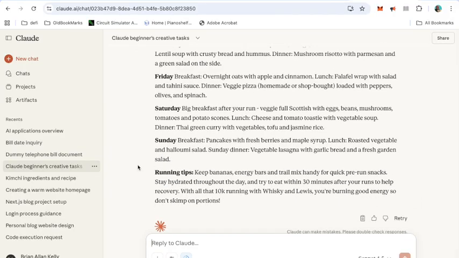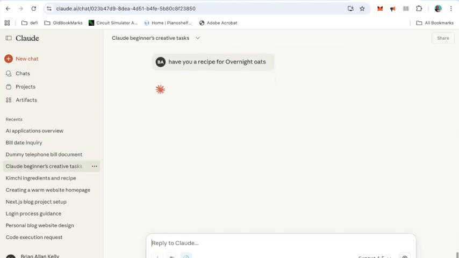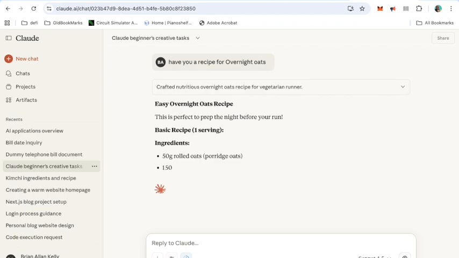Friday breakfast, overnight oats. Let's ask it how to make overnight oats. So we can just highlight this, right? Because I've never heard of that before. What's all that about? Copy. Have you a recipe for, and then just paste overnight oats. Right, bang. So we've got a wee cup of tea while it's thinking.